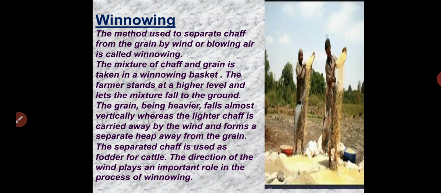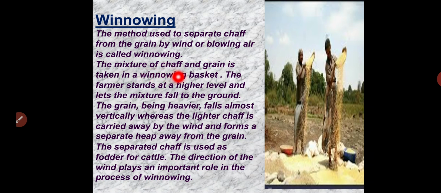So next we are moving towards winnowing. Winnowing is the process to separate grains from the husk, to separate heavy particles from the lighter particles. The method used to separate chaff, or we may say husk, from the grains by wind or blowing air is called winnowing.